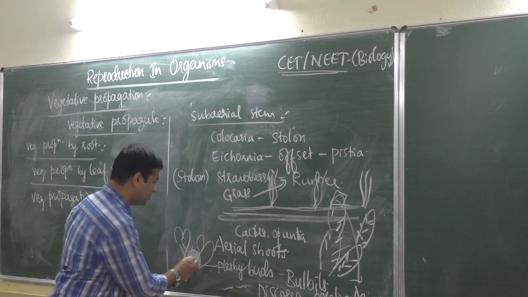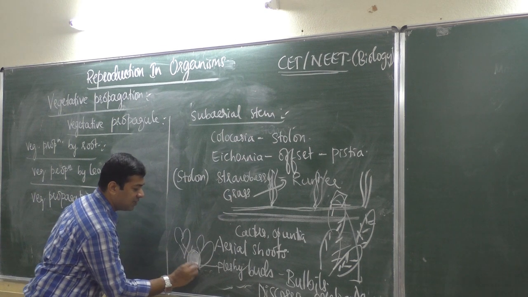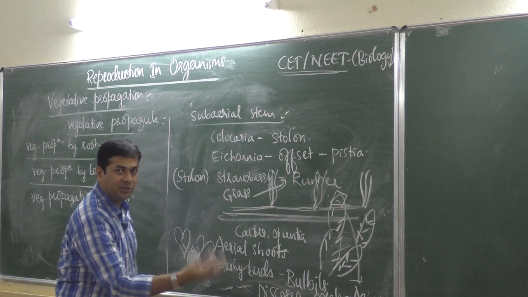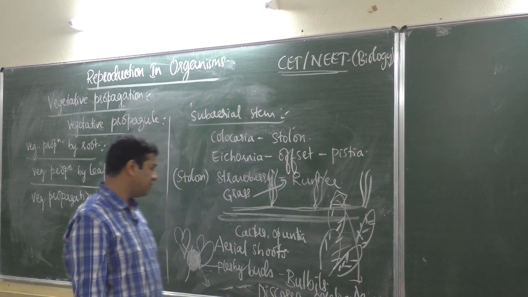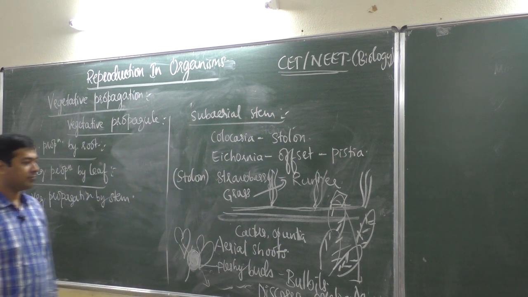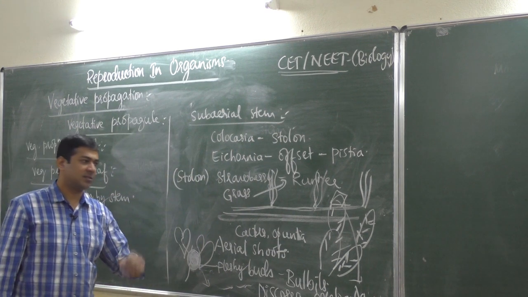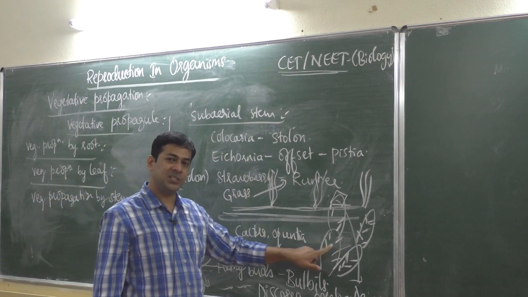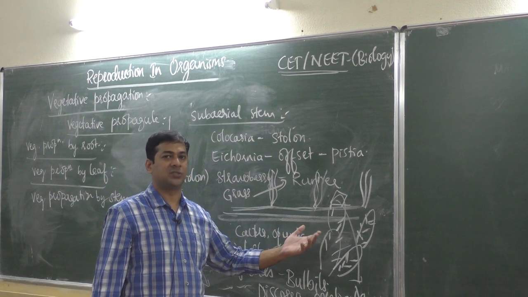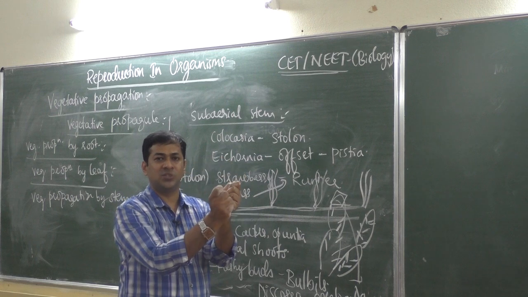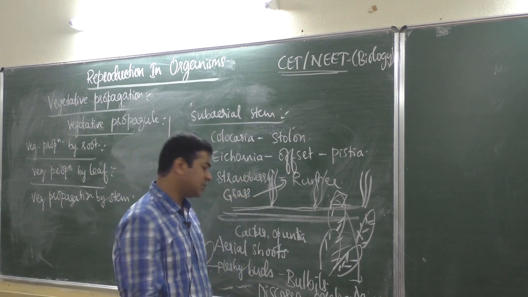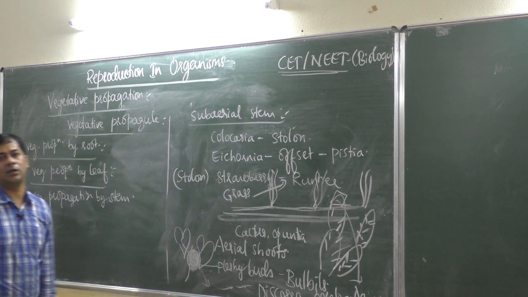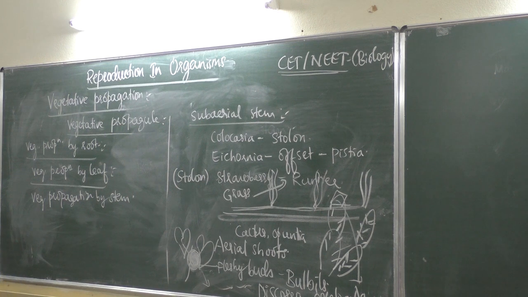These bulbil, this round structure, when it falls on the soil, it becomes a new plant. So that is why we are saying it is bulbils. Then these cactus opuntia and all are aerial shoots. Like one part of the shoot breaks and falls on the soil and becomes a new plant. So these are all modifications of stem what we see.